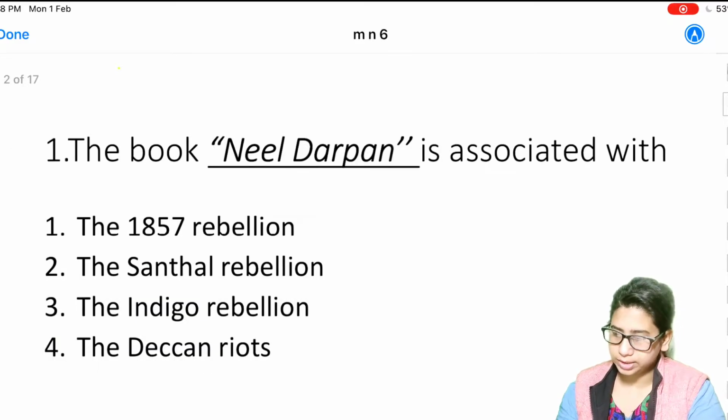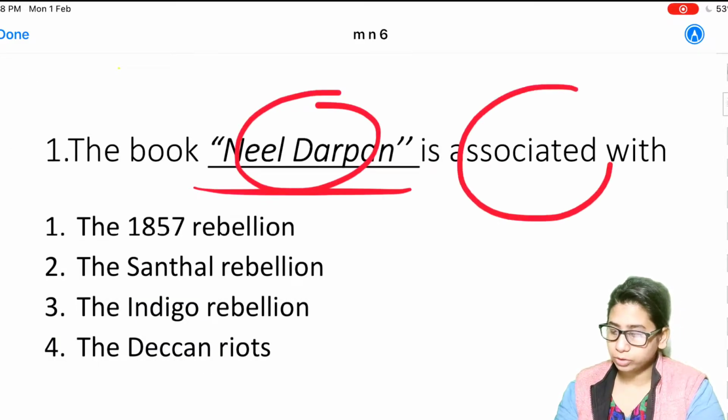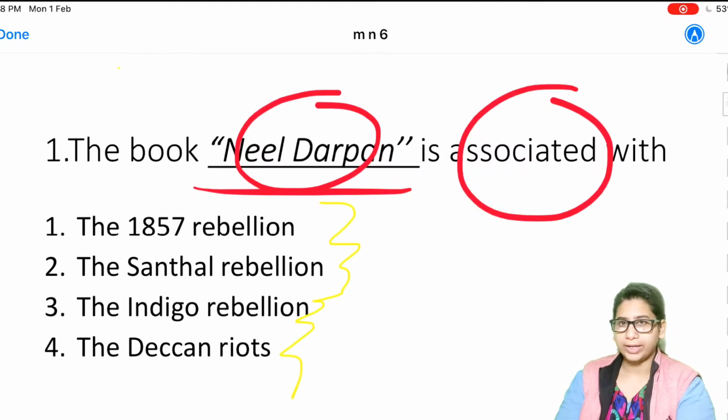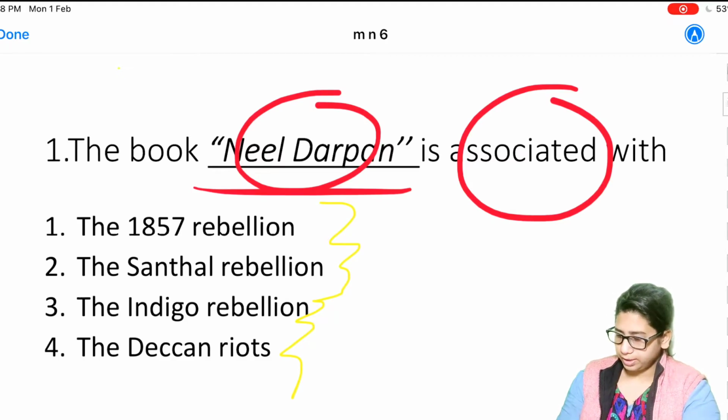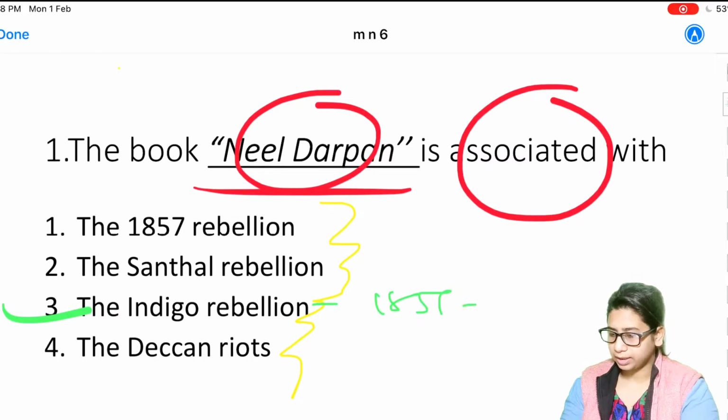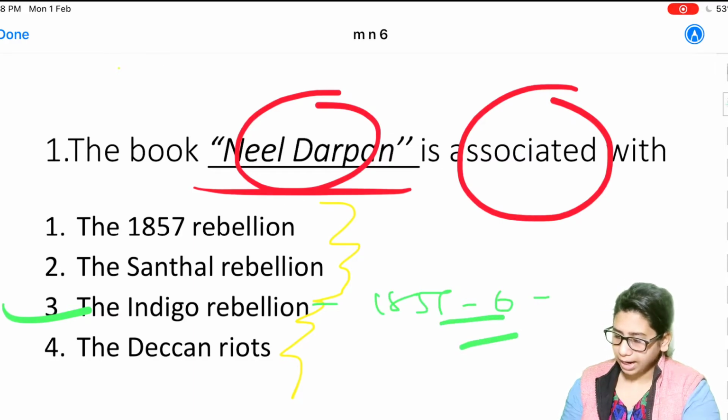The first question is, the book Neel Darpan is associated with which rebellion? Options are 1857 rebellion, Santhal, Indigo and Deccan Riots. So this Neel Darpan is associated with the Indigo rebellion of 1859-60 that occurred in Bengal, and this is written in Bengali and in the form of a play.